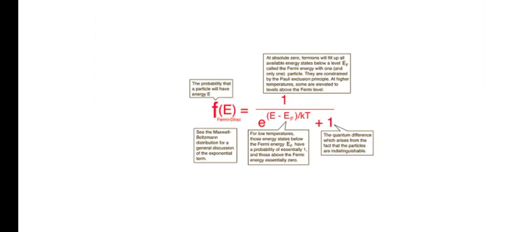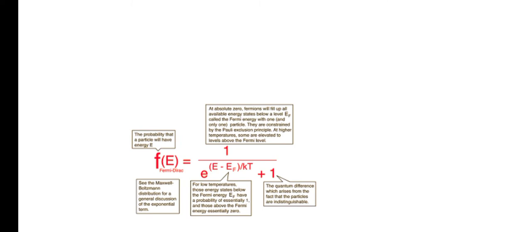Now, the equation of the Fermi-Dirac statistics: f of E is equal to 1 upon e raised to (E minus EF) upon kT, plus 1.